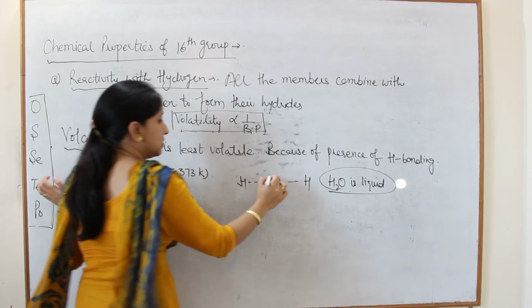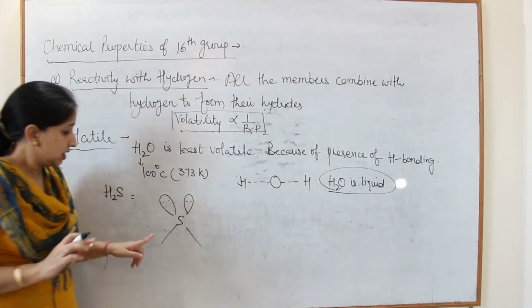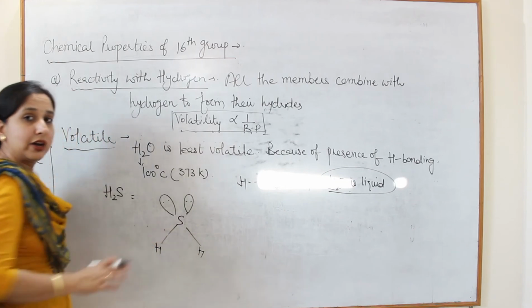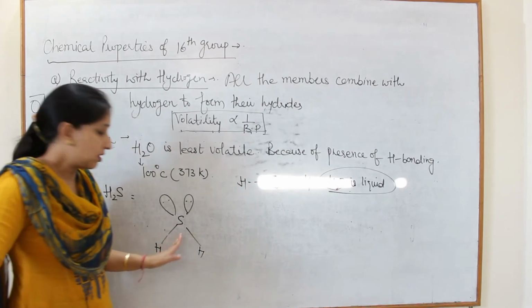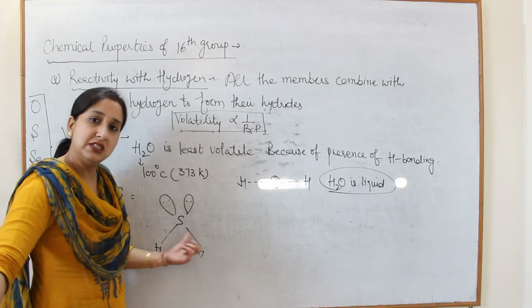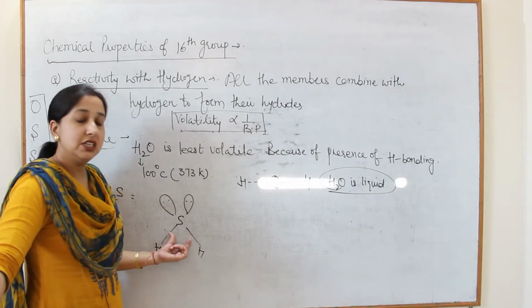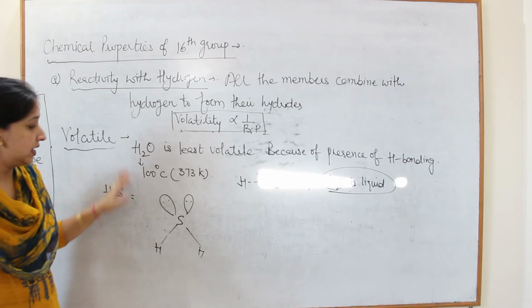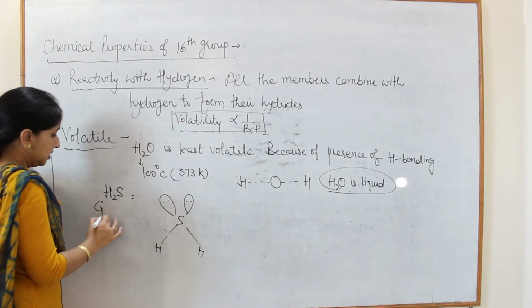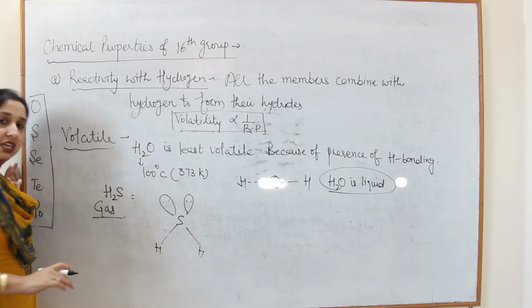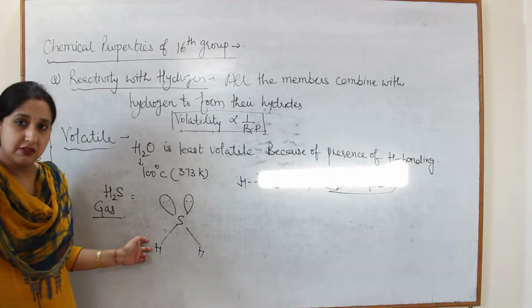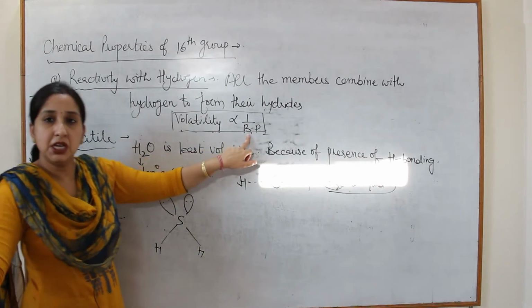In case of water also it has two lone pairs, but now these two bonds are not hydrogen bonding. So these bonds are weaker, and if these bonds are weaker, they can be easily evaporated, and it occurs in the form of a gaseous molecule. So if it can be easily evaporated, its boiling point will be less.